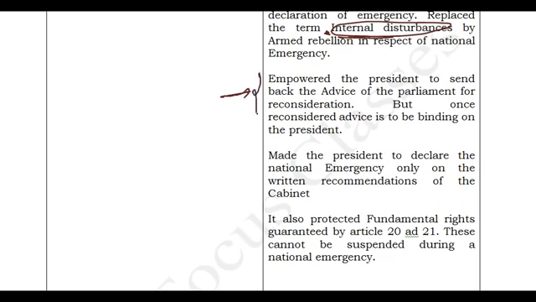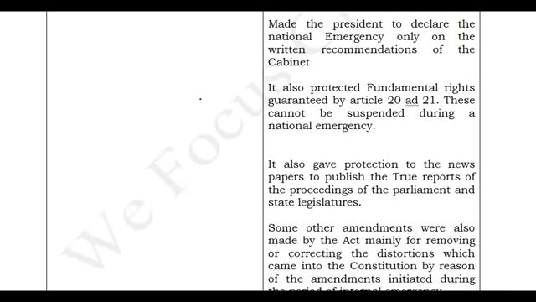Now under the 44th Amendment Act, the president is empowered to send whatever advice is given by the cabinet back to the parliament. So earlier it was only one-way communication: the cabinet will decide and the president will accept. Now he has got the power to send it back. That is also done under this 44th Amendment Act.